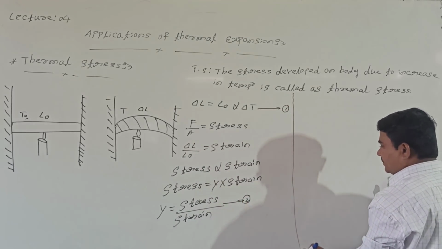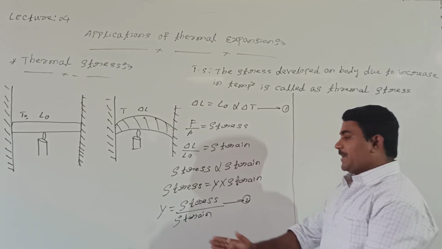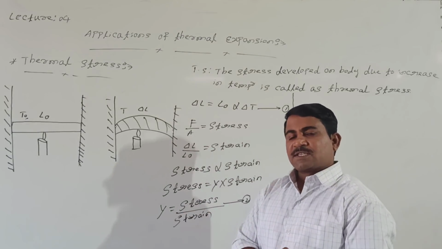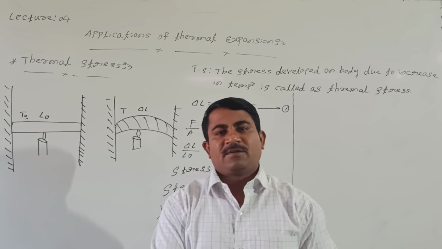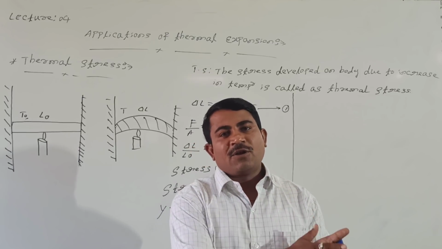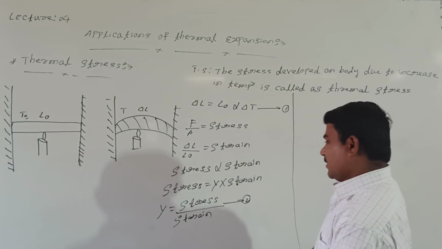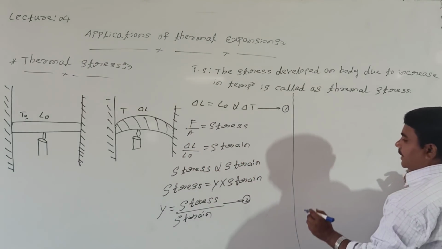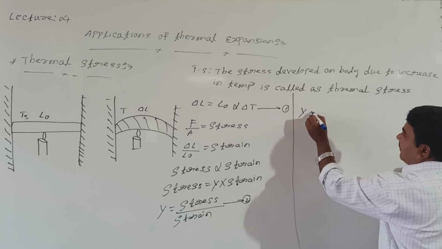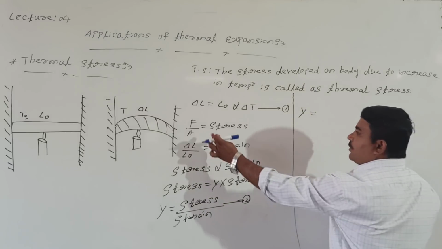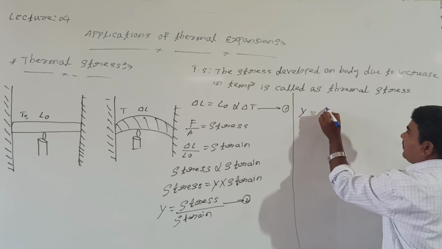Then from this, Y is nothing but Young's modulus. Young's modulus depends on the nature of the material. It is different for different materials: for aluminium different, for copper different. Now from the second equation, keeping the same Young's modulus, what is the stress formula? Force developed per unit area.